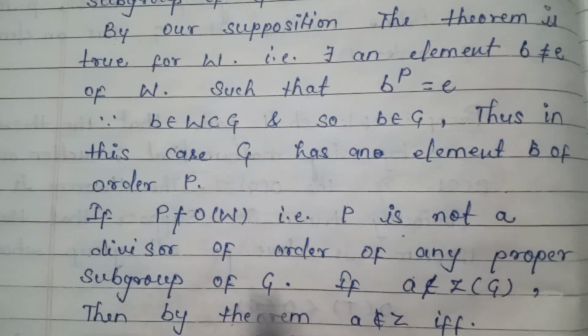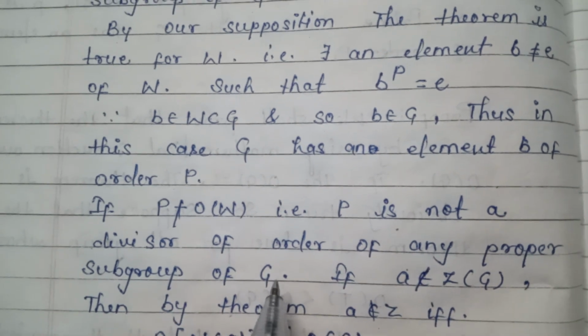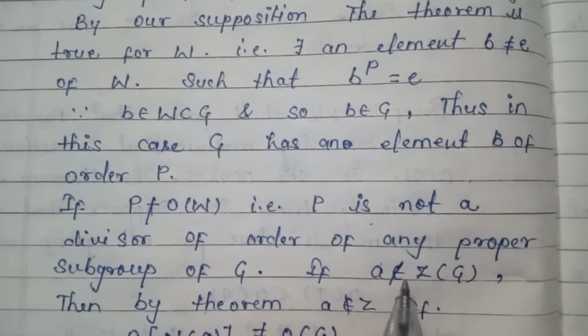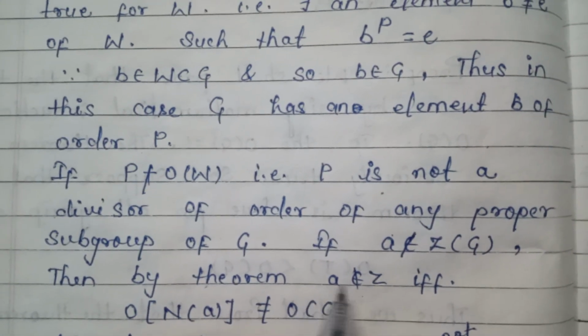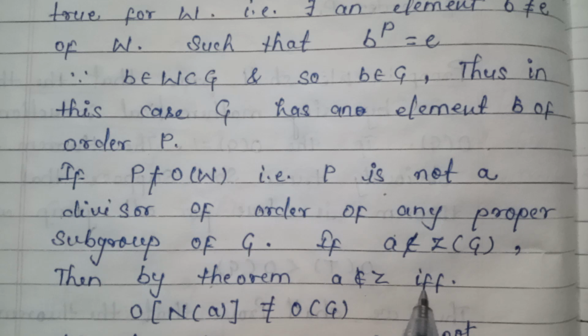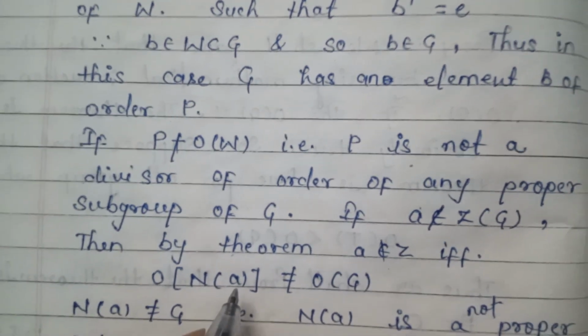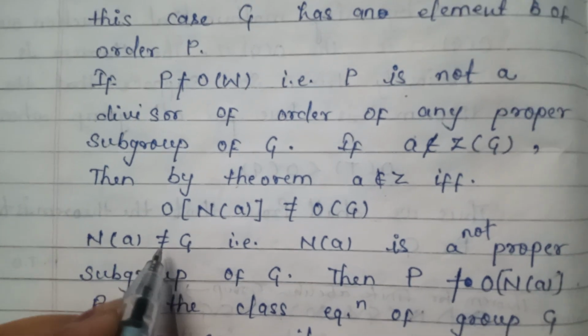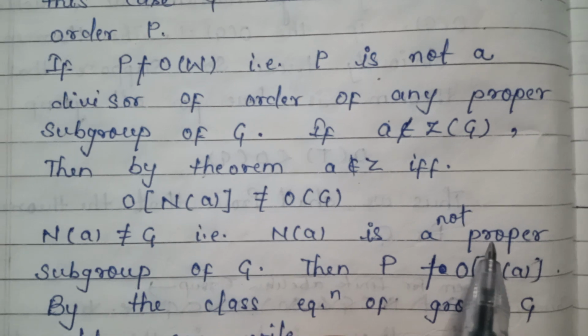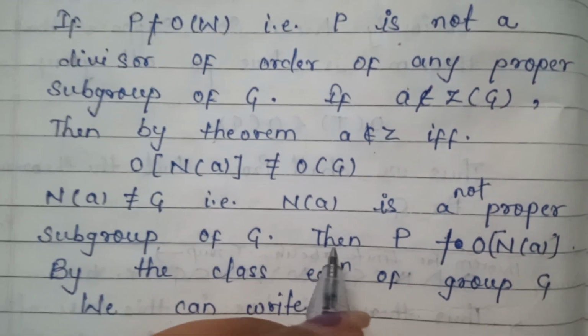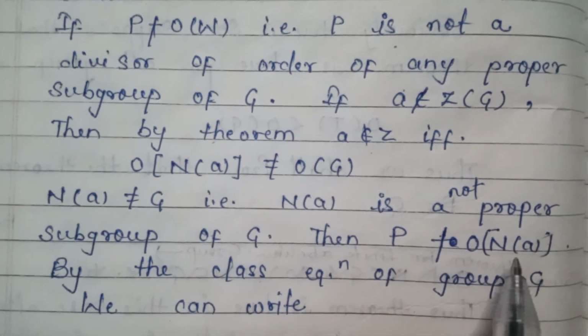If P is not a divisor of order of W, that is, P is not a divisor of order of any proper subgroup of G. If A does not belong to Z(G), then by theorem A does not belong to Z if and only if order of N(A) is not equal to order of G. So N(A) is not equal to G, that is, N(A) is a proper subgroup of G, then P is not a divisor of order of N(A).